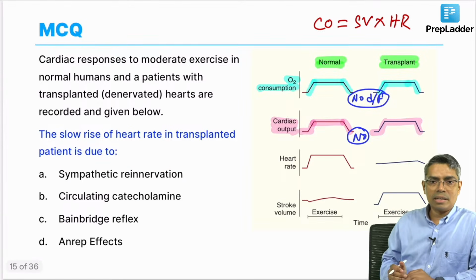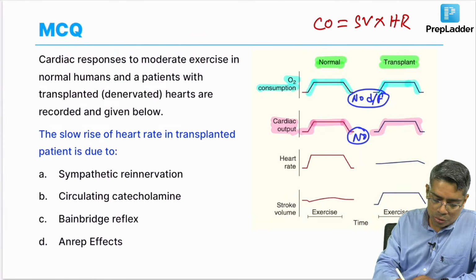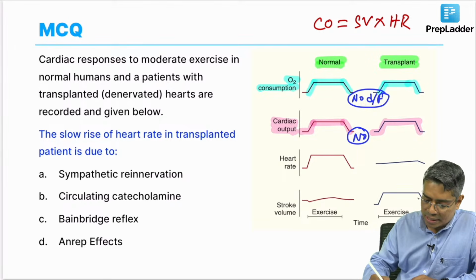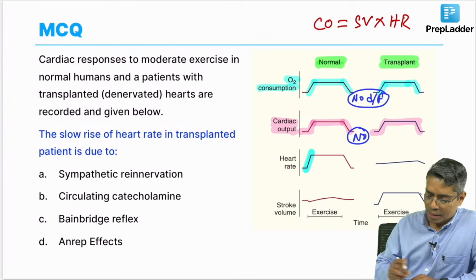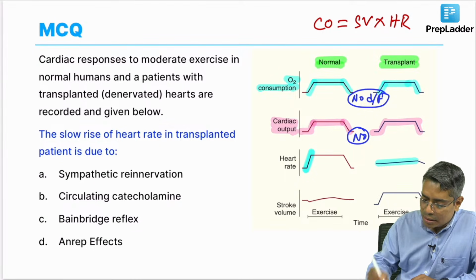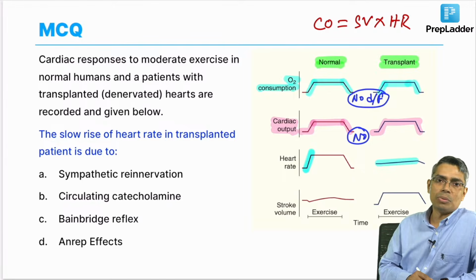Now, if you look at the graph once again, you can clearly differentiate that the heart rate increment in a normal person is very steep, this portion, but the heart rate increment in a transplanted heart is gradual. Okay.